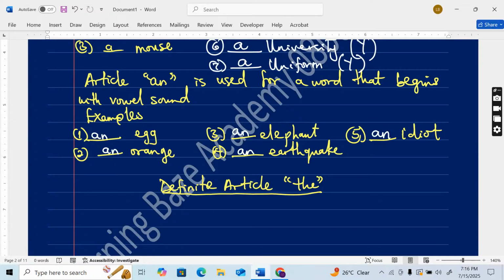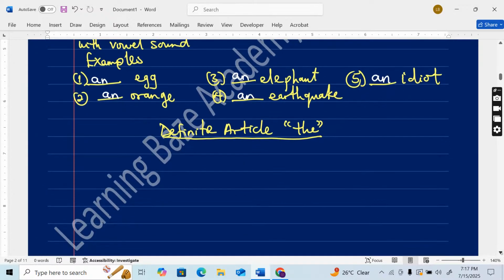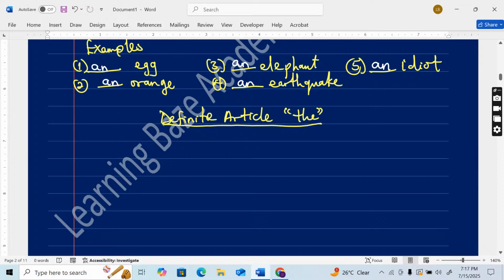So let's look at this. The man who came here, you can see why we are using the, because the man had been there. So that's why we can identify, and that's why we call it the definite article. Let's look at the uses of the.